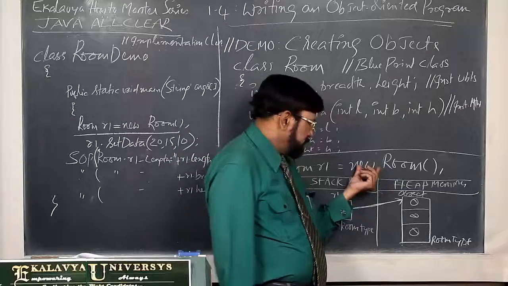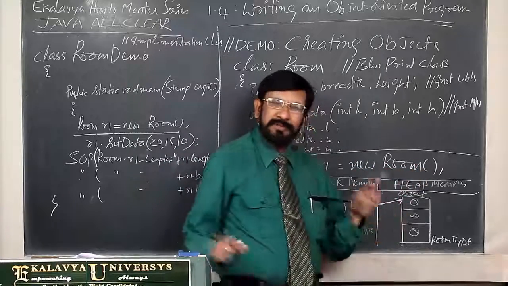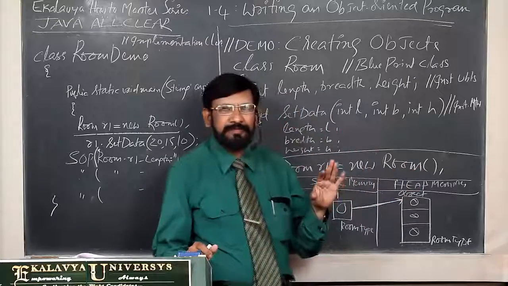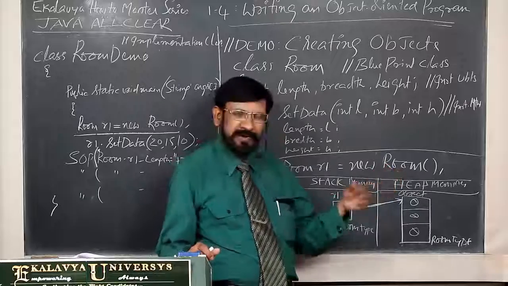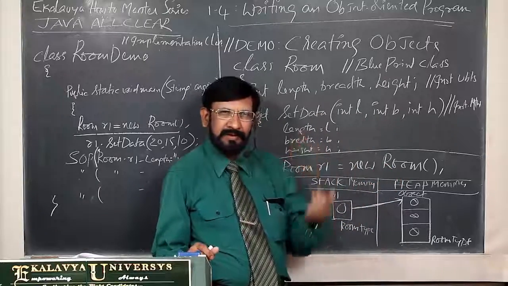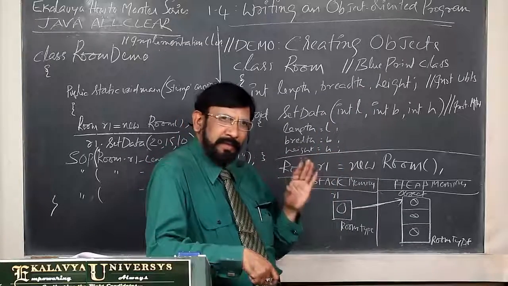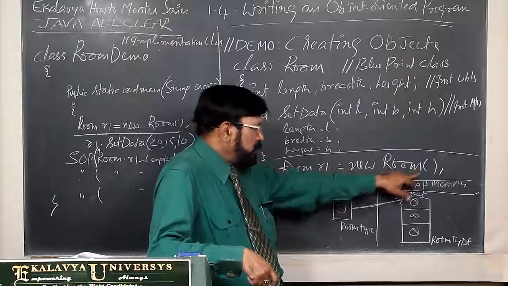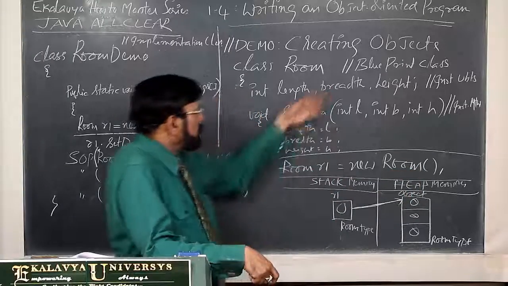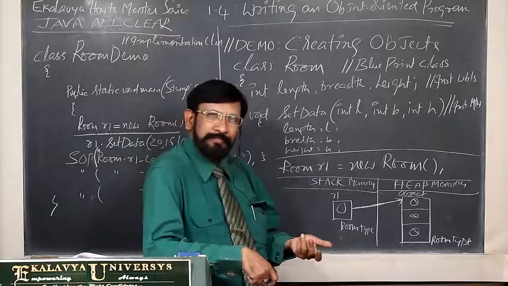Come here. This is the second part. New Room is called a constructor, and about the constructor a little later. In the Java pool I have given a detailed explanation of the many types of constructors. Here no constructor method definition is there.